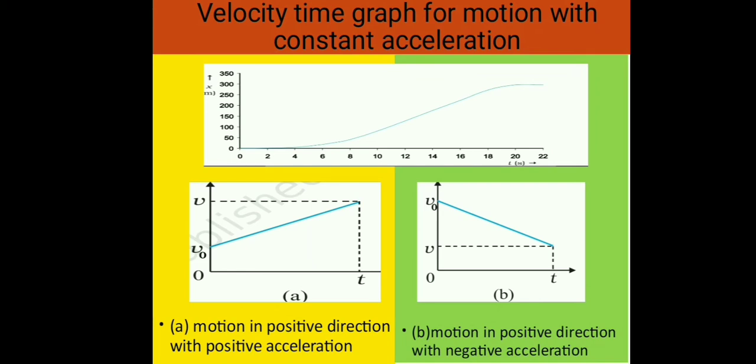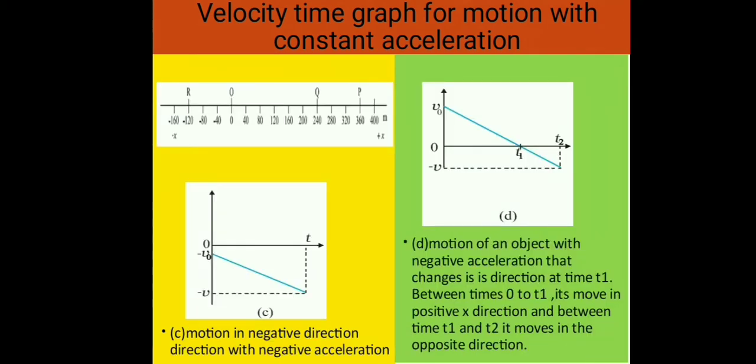Now case B, an object is moving in the positive direction with negative acceleration. For example, the motion of the car whose graph is shown in this slide between t equal to 18 seconds to t equal to 20 seconds.